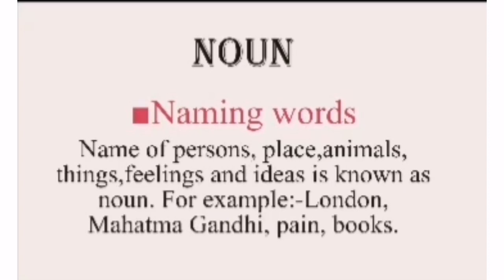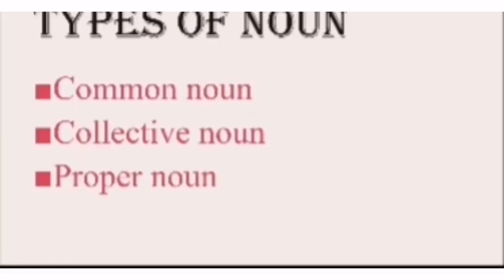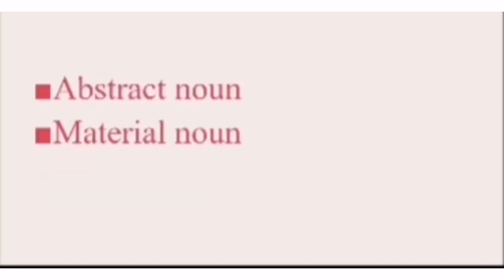For example, three we have already got, and we have London, Mahatma Gandhi, paint or books. Clear? There are five types of noun: common noun, collective noun, proper noun, abstract noun and material noun.